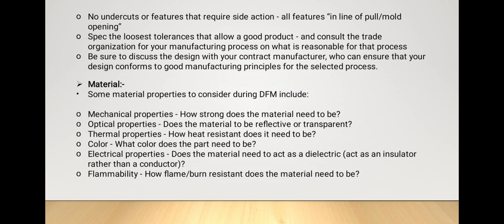Optical properties: does the material need to be reflective or transparent, in which case when sunlight passes through it there may be damage. Thermal properties: how resistant does it need to be, since if the product is exposed to high heat it will easily melt. Color: what color does the product need to be? Electrical properties: is it a dielectric, insulator or conductor? Flammability: how flame resistant does the material need to be?